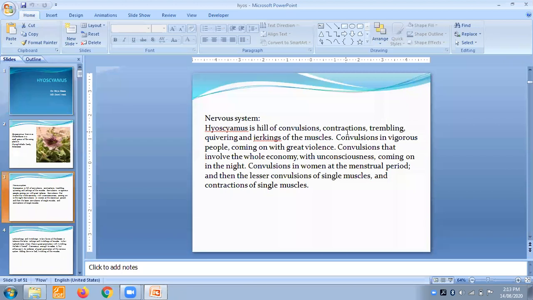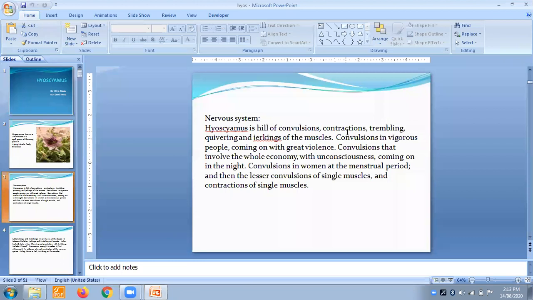Convulsion in vigorous people coming with great violence. Lot of violence, okay, so a sudden convulsion with violence you will get in this remedy. Convulsions that involve the whole economy with unconsciousness. The whole system, the whole body is involved in these convulsions with unconsciousness. There is a lot of unconsciousness coming on at night. Okay, basically convulsive scenes at night, aggravation at night you will get.